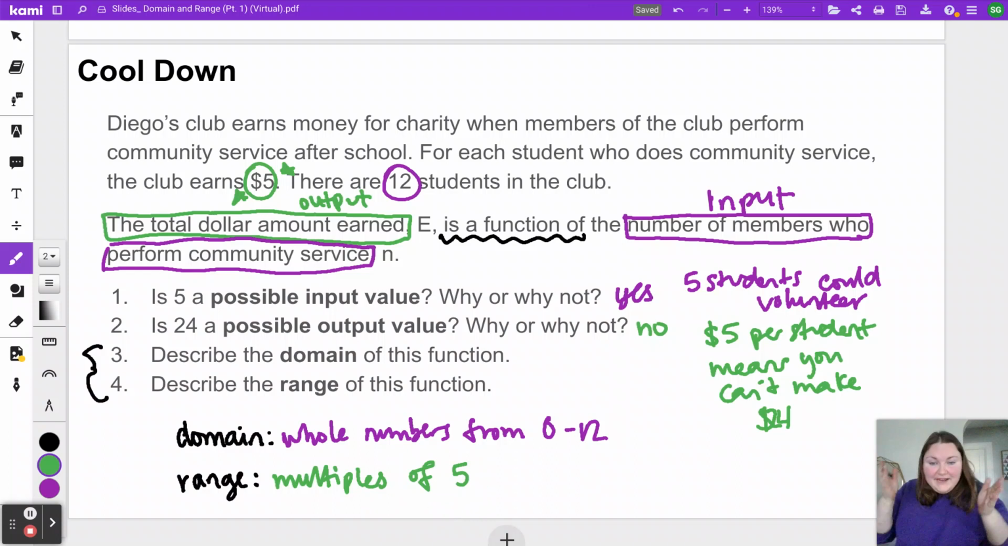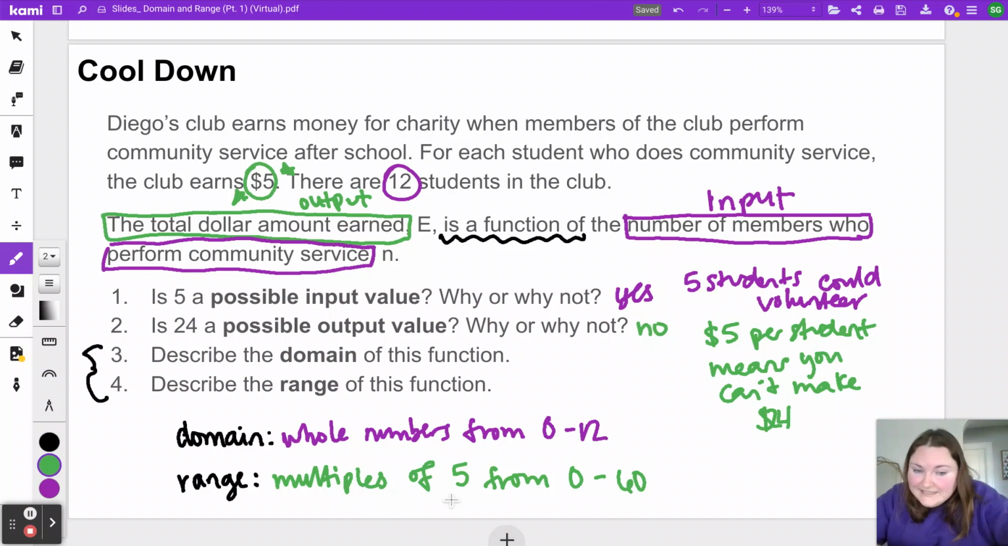Now, to figure out my range there, I can use my domain to help me out. So multiples of 5 from, well, the smallest number of students who could volunteer is 0. And if 0 students volunteer, it means $0. So I'm starting at 0, and I'm going to go 5, 10, 15, 20, 25. Where am I stopping? Well, the most students I could have volunteer is all of them, all 12 students. And if 12 students volunteer, 12 students times $5 each gets me to 60. So I'm going to say multiples of 5 from 0 to 60.